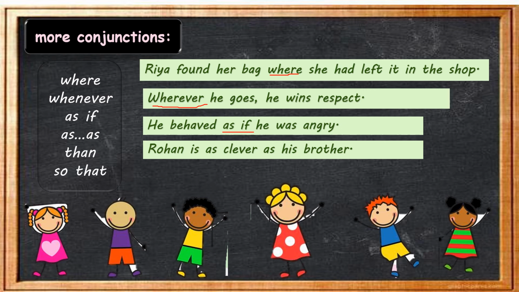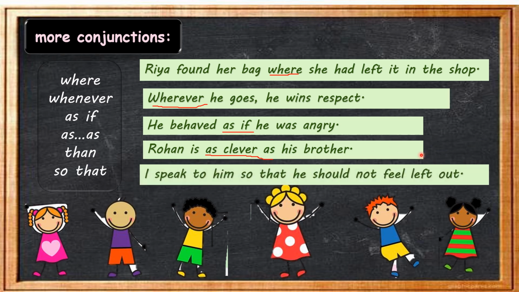Okay. Next example: Rohan is as clever as his brother. So here the conjunction as clever as is comparing Rohan with his brother. Is it clear, children? Now, one more example, children.